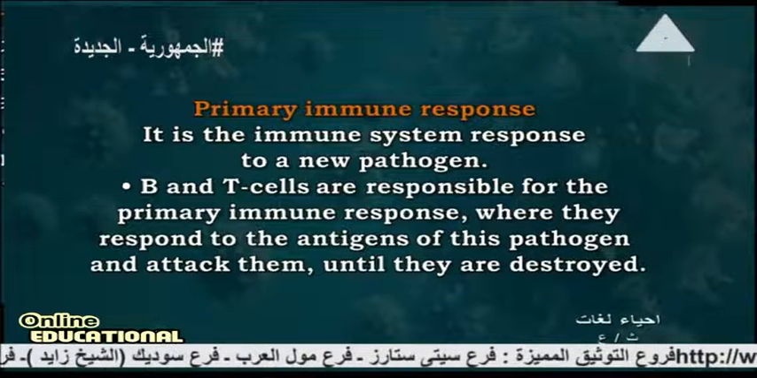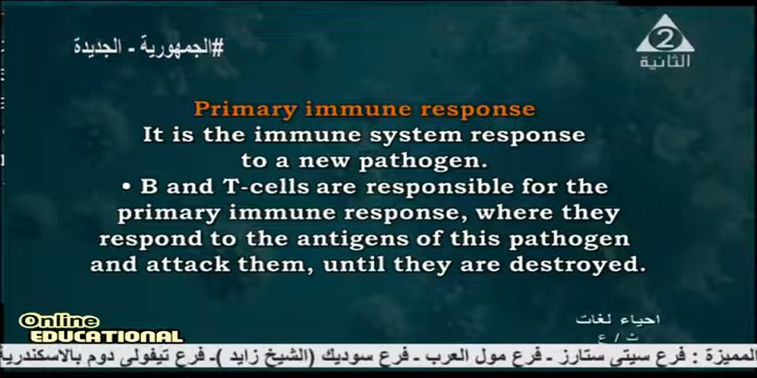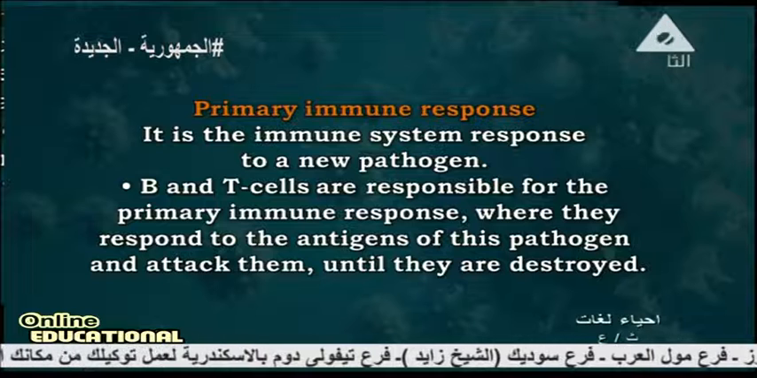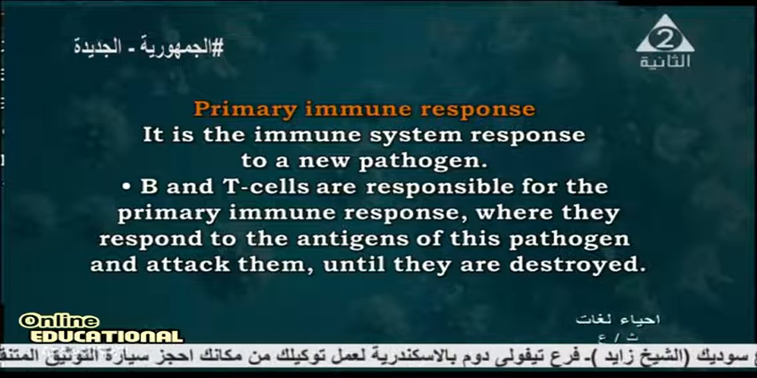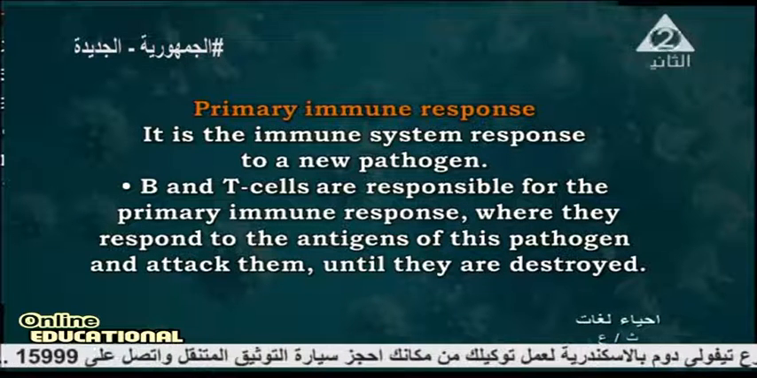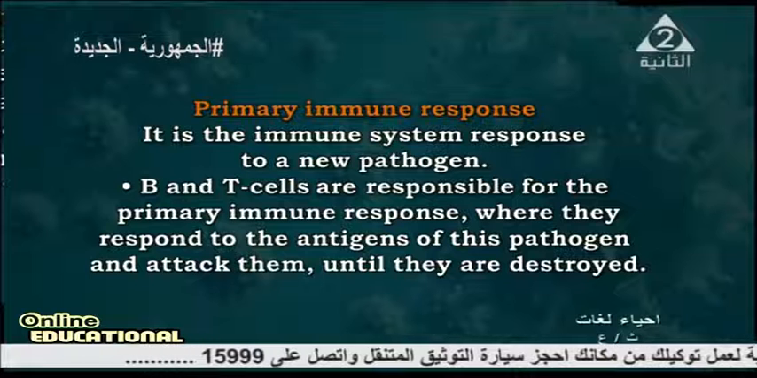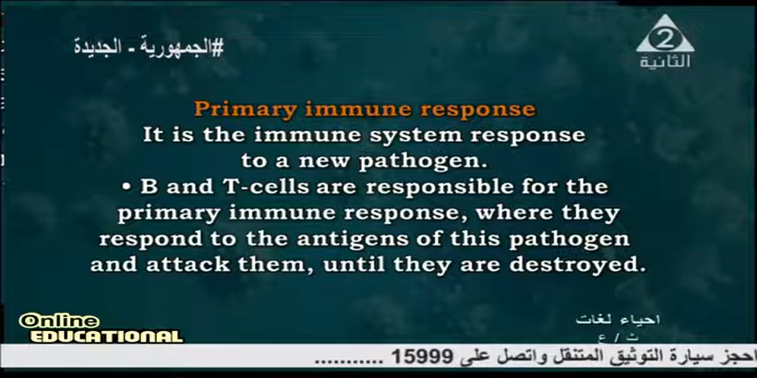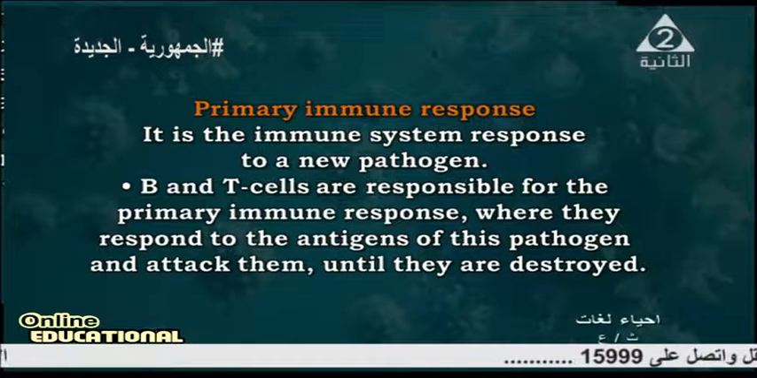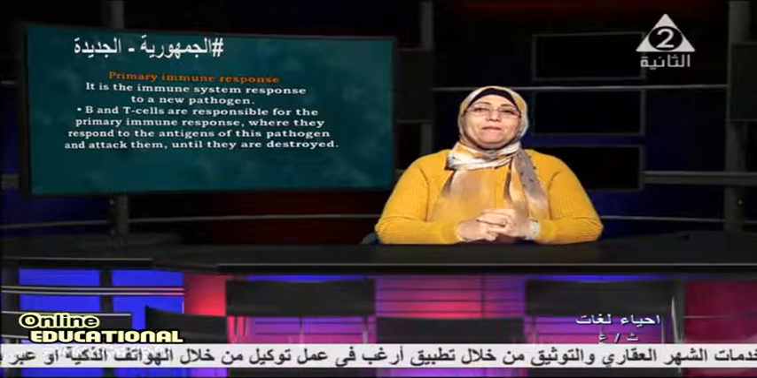What is the primary immune response? It is the immune system's response to a new pathogen. B and T cells are responsible for the primary immune response, where they respond to antigens. It means when microbes enter the body, what happens? When a microbe enters the body, there are two types of responses. Number one, the first or primary immune response.